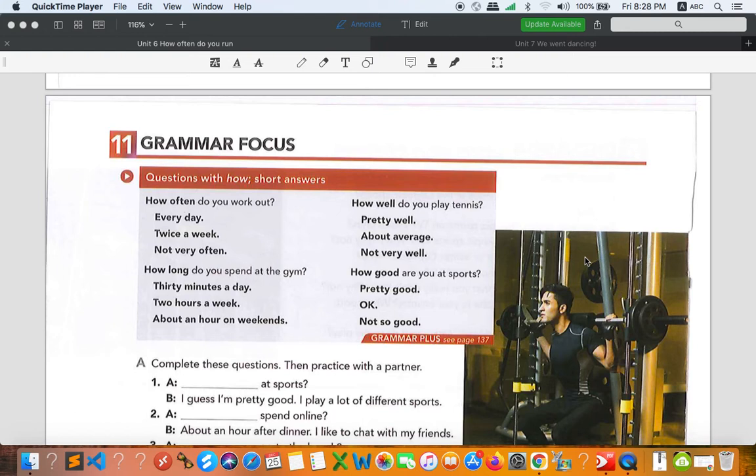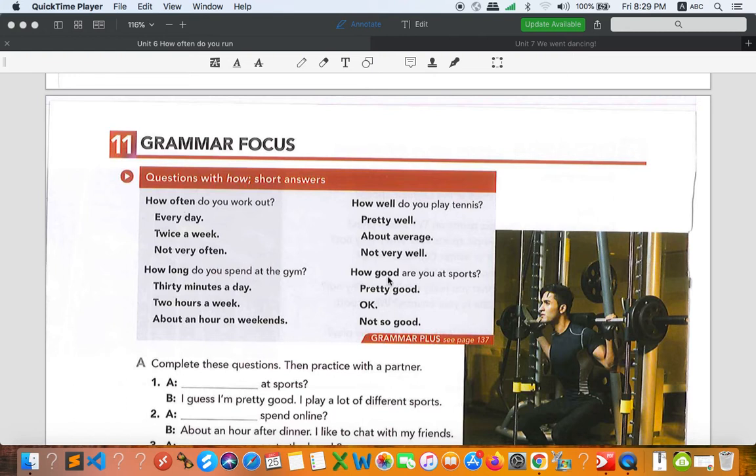Today I am going to continue our unit, okay? And the first activity that I'm going to talk about is grammar focus, questions with how short answers. So we're going to learn how to use WH words with how and how we can answer the questions, all right? So you can see right here we have how often, how long, how well, and how good.